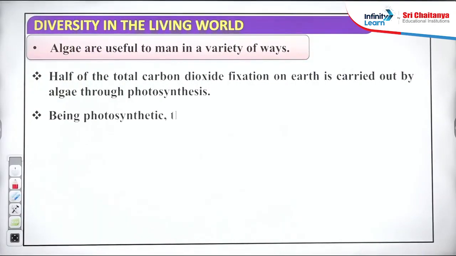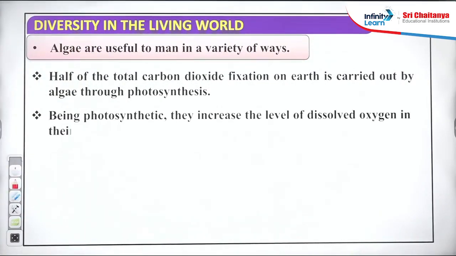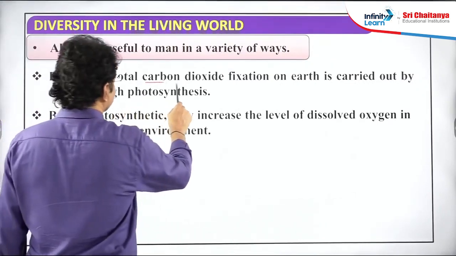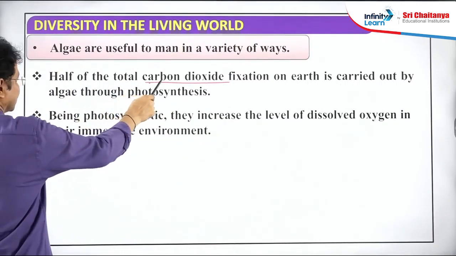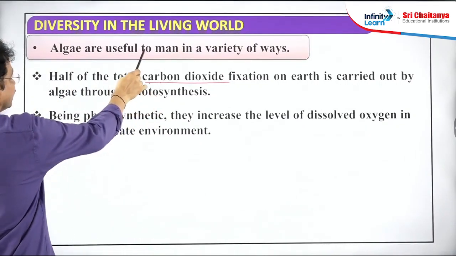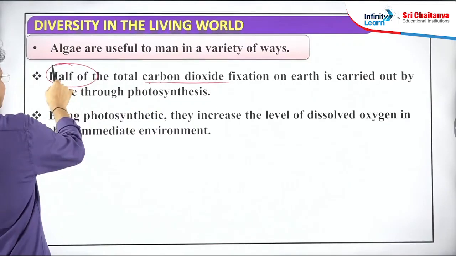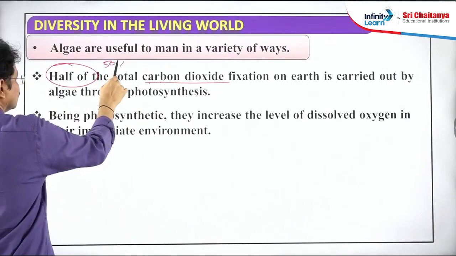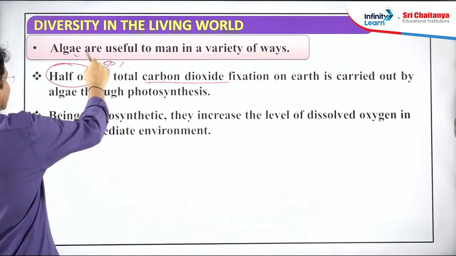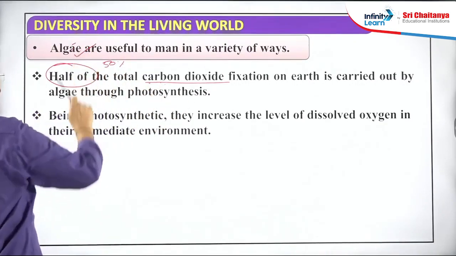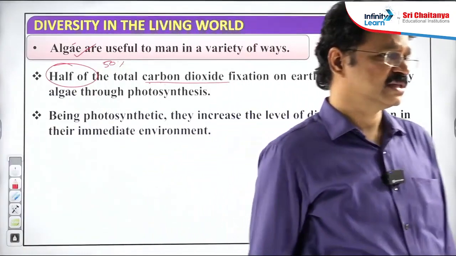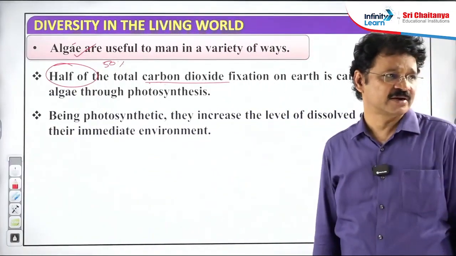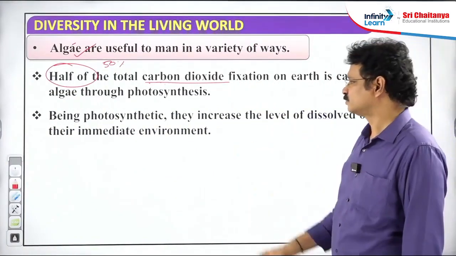Next point, economic importance of algae, or economic advantage of the algae. Point number 1, the maximum amount of total carbon dioxide is fixed by algae. Around 50% of the CO2 in the atmosphere is fixed by, or reduced into carbohydrate by, the algae. So in total global photosynthesis, the maximum photosynthesis is carried out by algae.